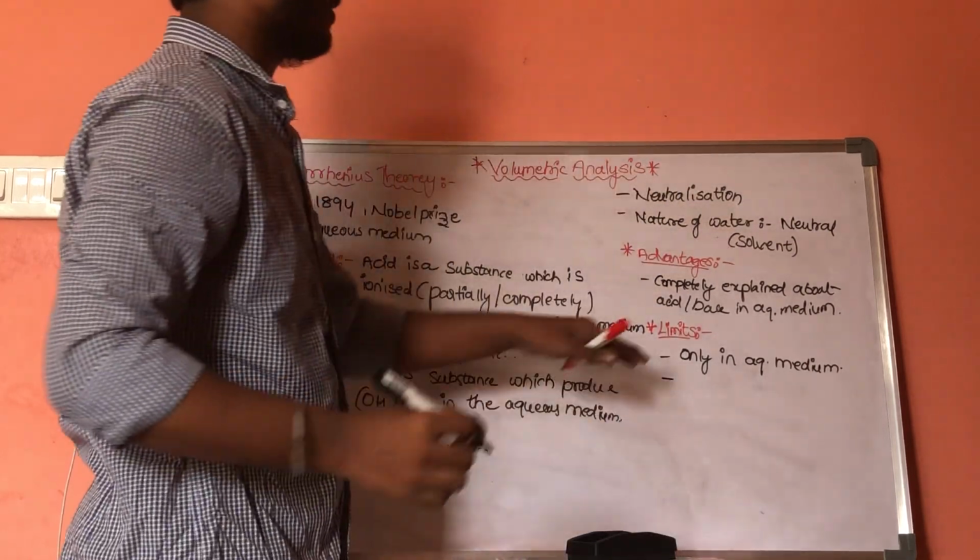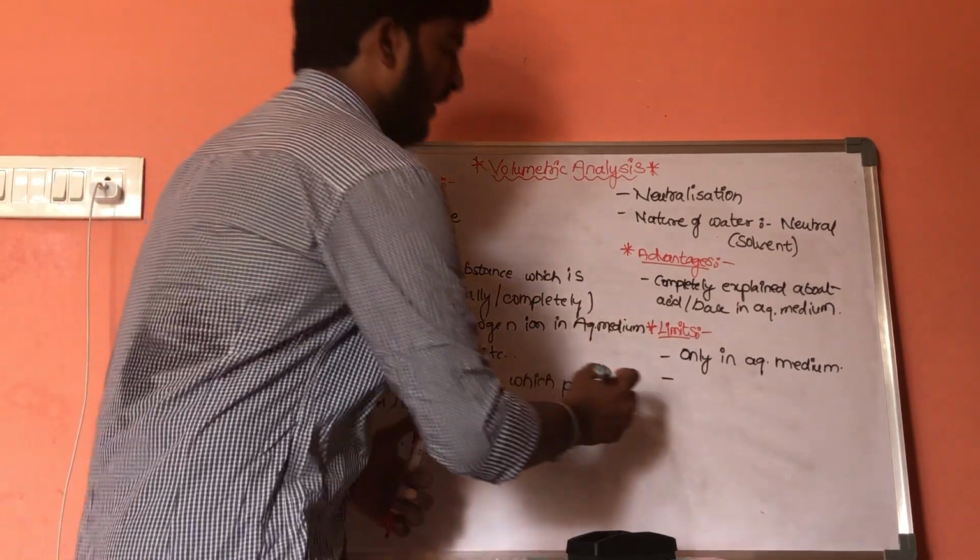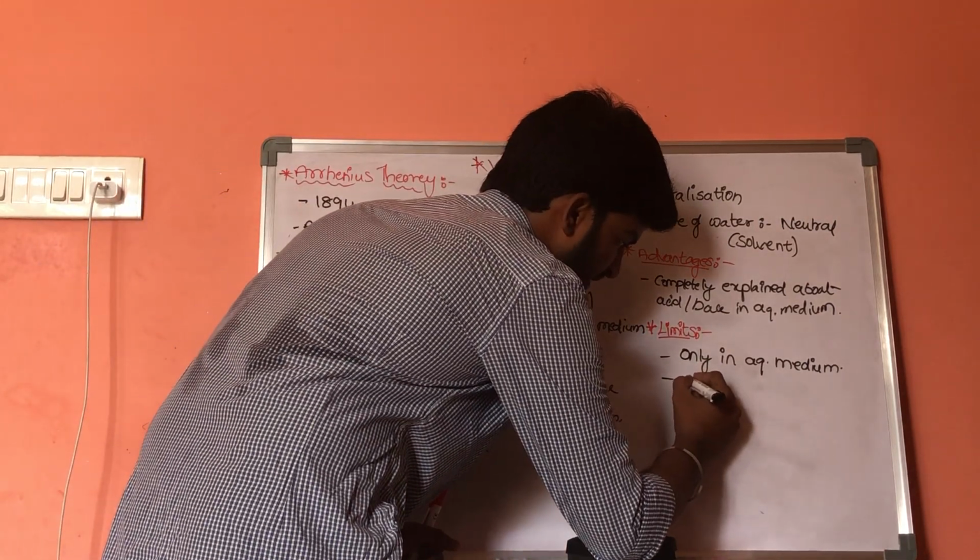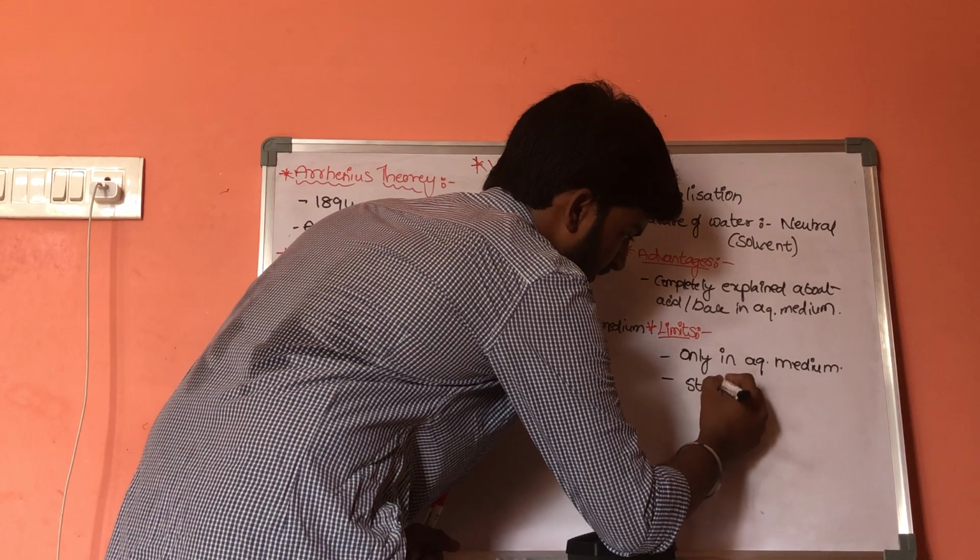Now, the second limit is, he failed to explain the stability of H plus ion.